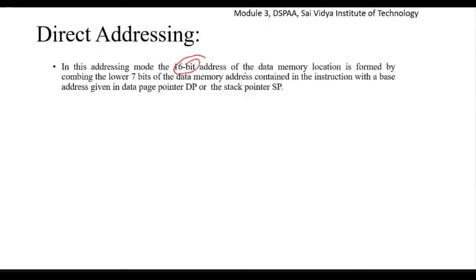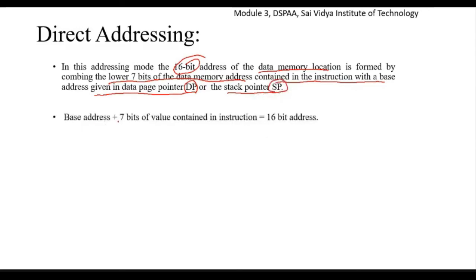The 16-bit address of the data memory location is formed by combining the lower 7 bits of the data memory address contained in the instruction with a base address given in the data page pointer DP or in the stack pointer SP. So how will this be calculated? Base address plus the 7 bits of the value contained in the instruction register. The 7 bits of the value contained in the instruction will be taken, and along with the base address, we'll calculate the 16-bit address.